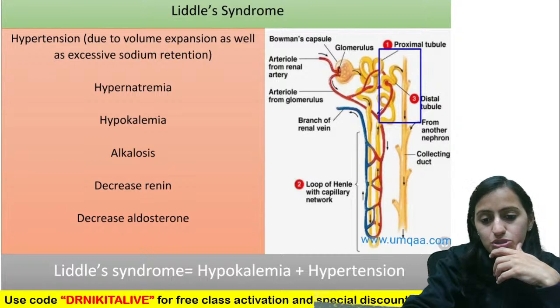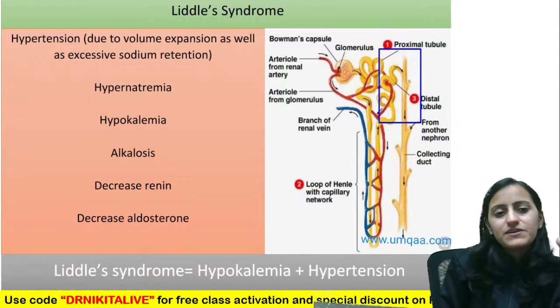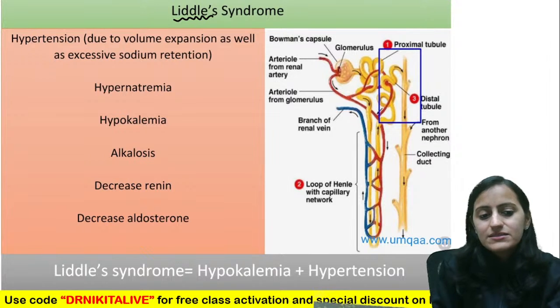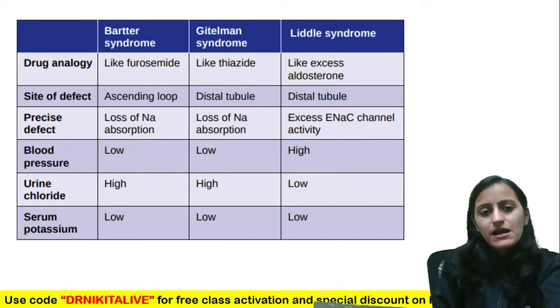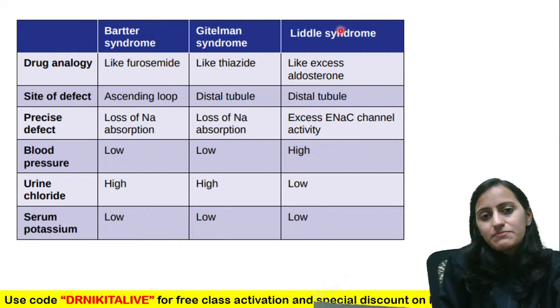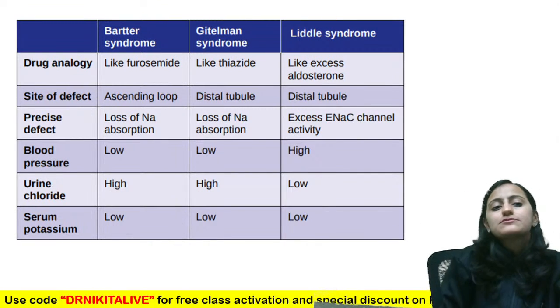Now let's go to this one. Okay, the table. First, quickly, let's discuss Liddle's, Bartter's and Gitelman's. I will come to Liddle's later. First look at this table. Bartter's, Gitelman's and Liddle's, proximal to distal.